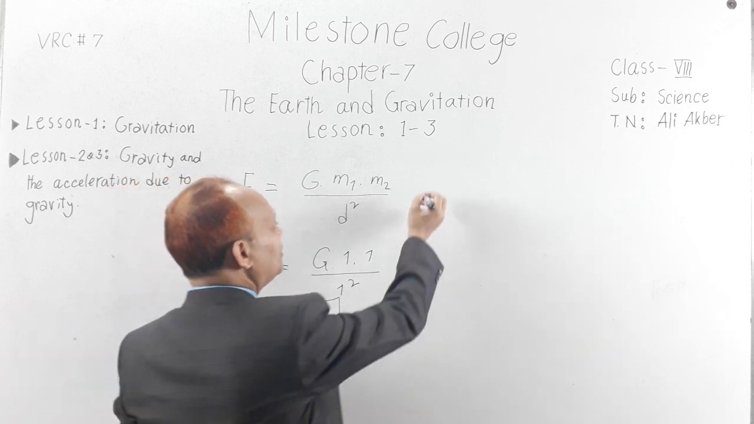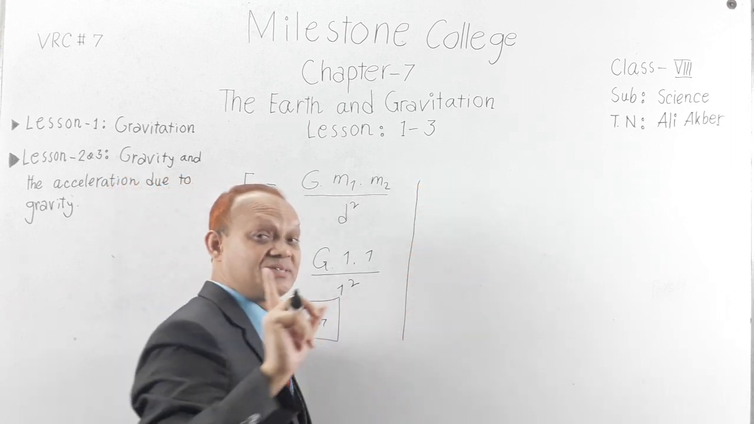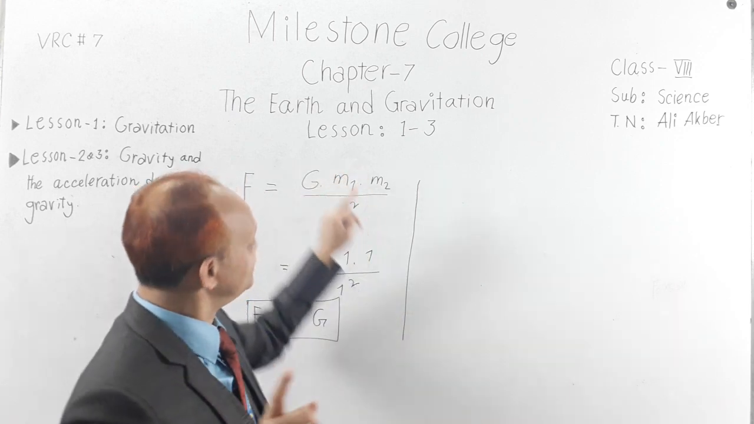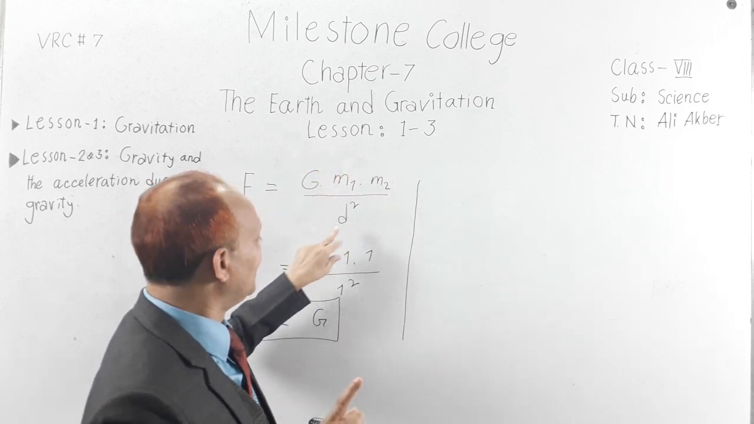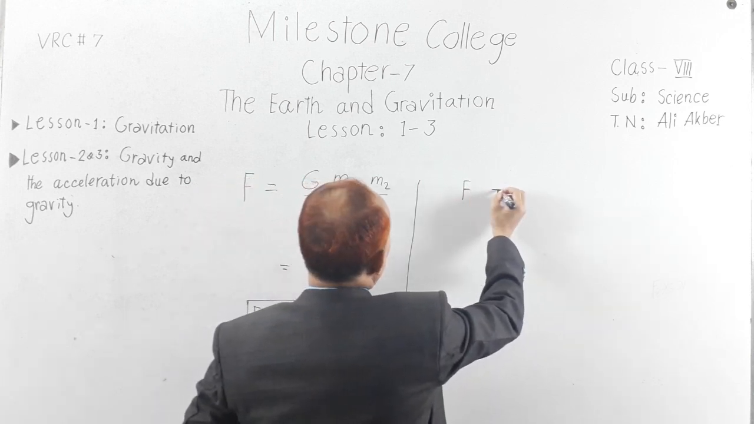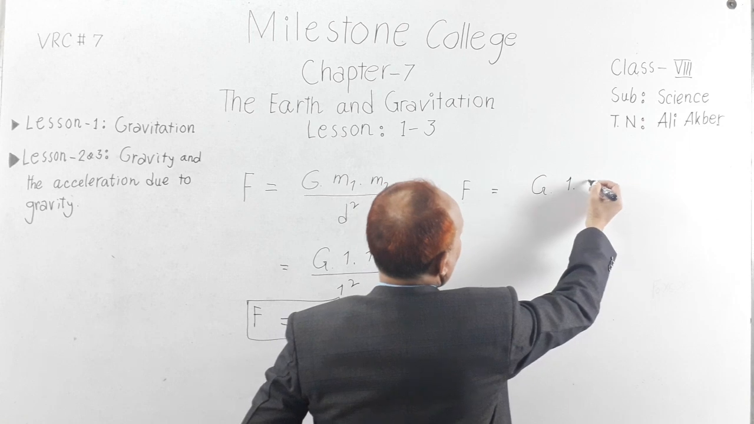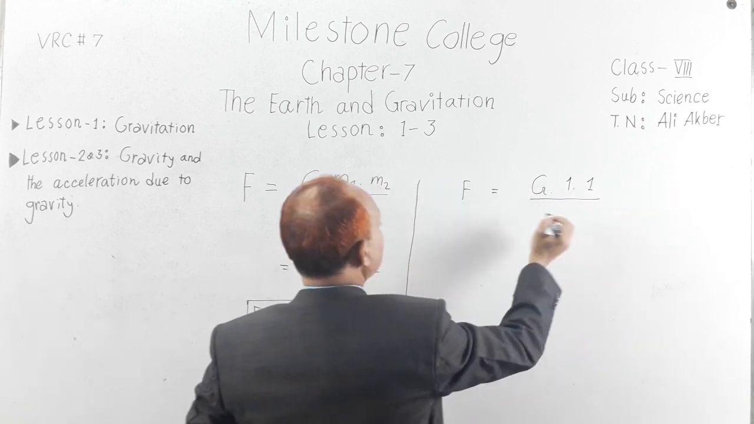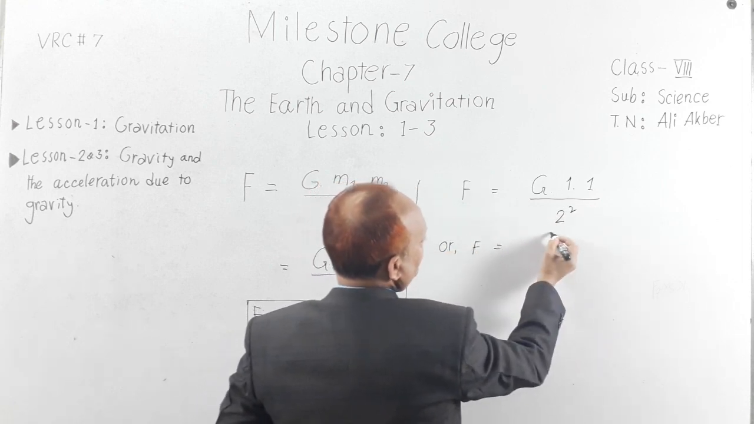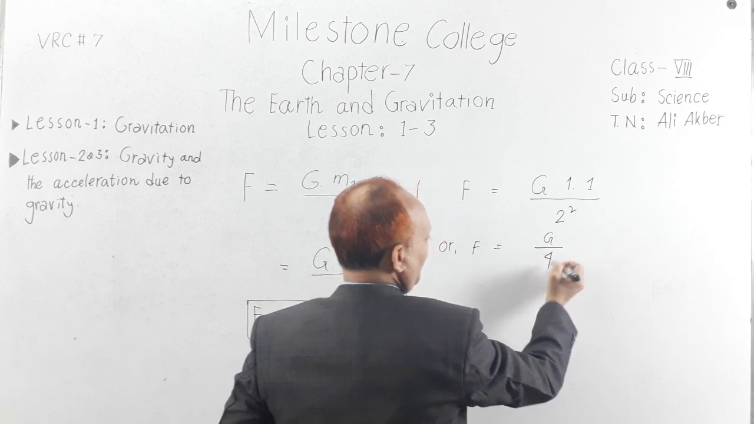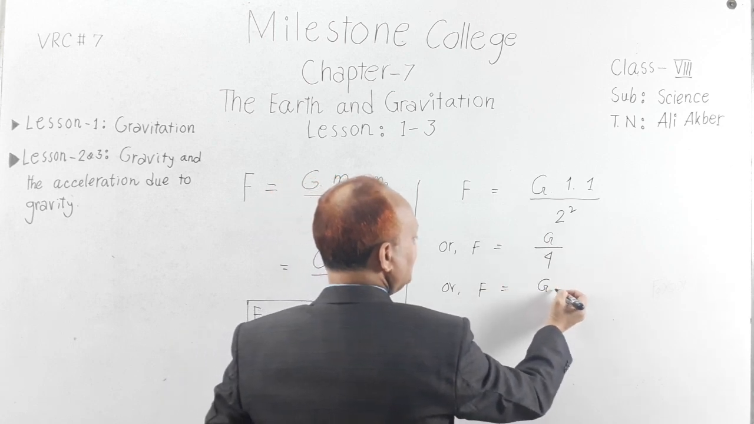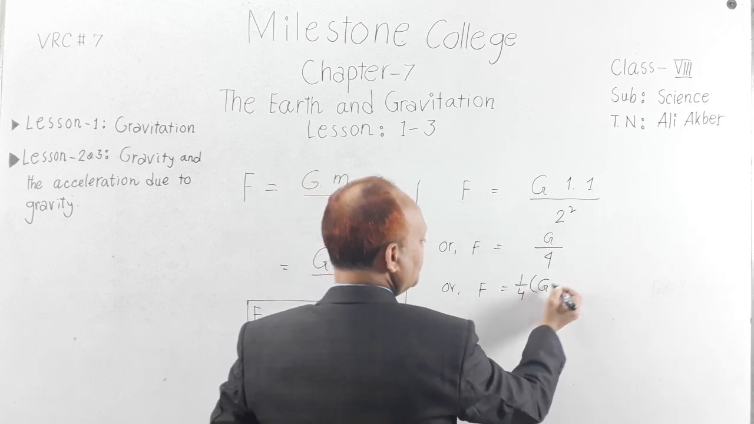My dear students, now keeping the mass the same, unchanged. Okay, you will keep 1 kg, but you will double the distance. Then you see what will happen. You see F equal to G, m1 1, m2 1, and now d equal to what? 2. That is 2 square. Or what can you write? F equal to G divided by what? 4. Okay, clear? Or you can write F equal to 1 by 4 into G.